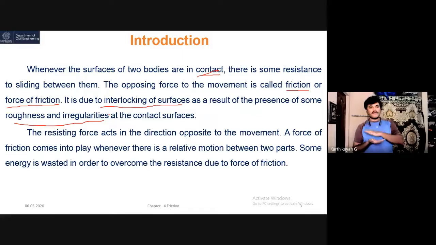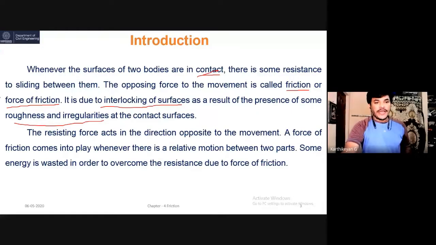Okay, so we have a tiled surface, a rough concrete surface, a glassy surface. No surface is very smooth in the world. Even if you take a tile surface or a glass surface, it is not 100% smooth. If you look under a microscope, you can see some undulations or irregularities on the surface of the tiles. These irregularities play a vital role in friction. The roughness makes the friction at the contact surfaces.